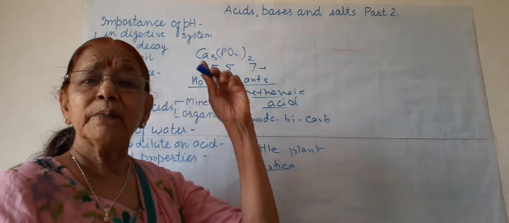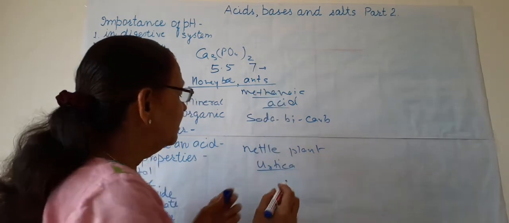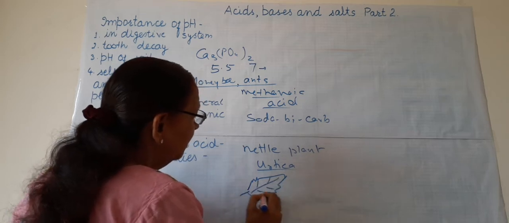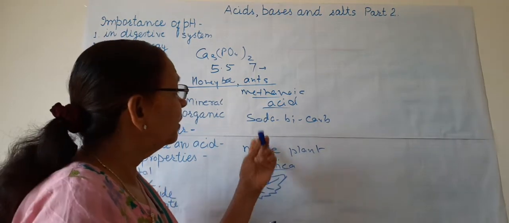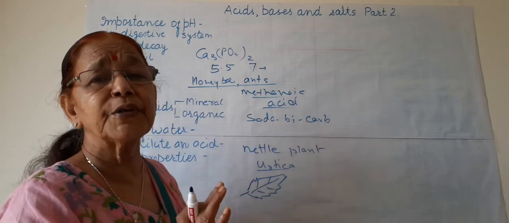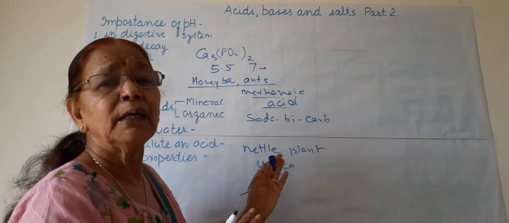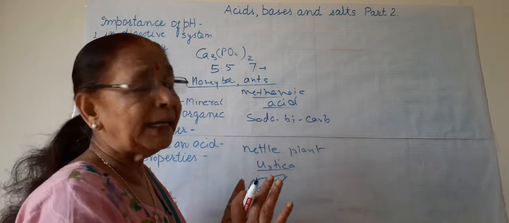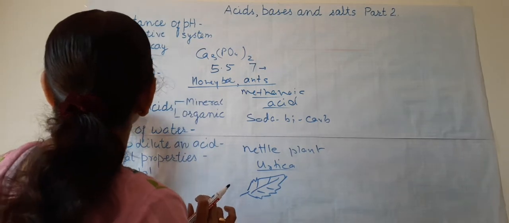It is found in the hills like Uttarakhand and other hilly places. These nettle plants have leaves like this. It also has a sting. By touching these plant leaves only, because it also has methanoic acid, we can have rashes and red swelling on our skin. It is also diluted or neutralized by some dilute or mild base. So this is about defense in animals and plants.